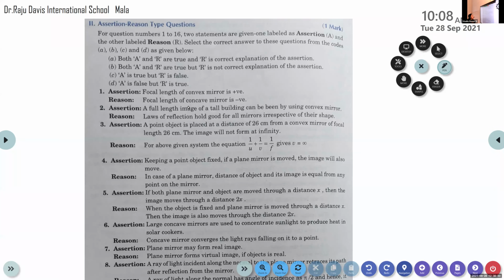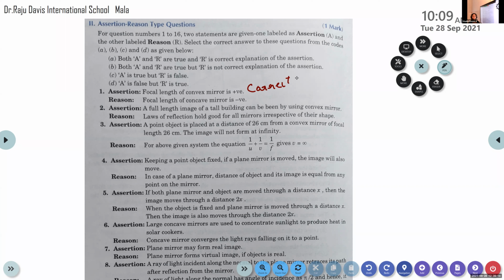Now, what about this question? The assertion is: focal length of a convex mirror is positive. Is it correct? First, read the assertion carefully and decide whether the given assertion is true or false, then go with the reason. Focal length of a convex mirror is positive. Is it correct or incorrect? Correct, it is a correct statement. So the assertion is correct. Focal length of a convex mirror is always positive.